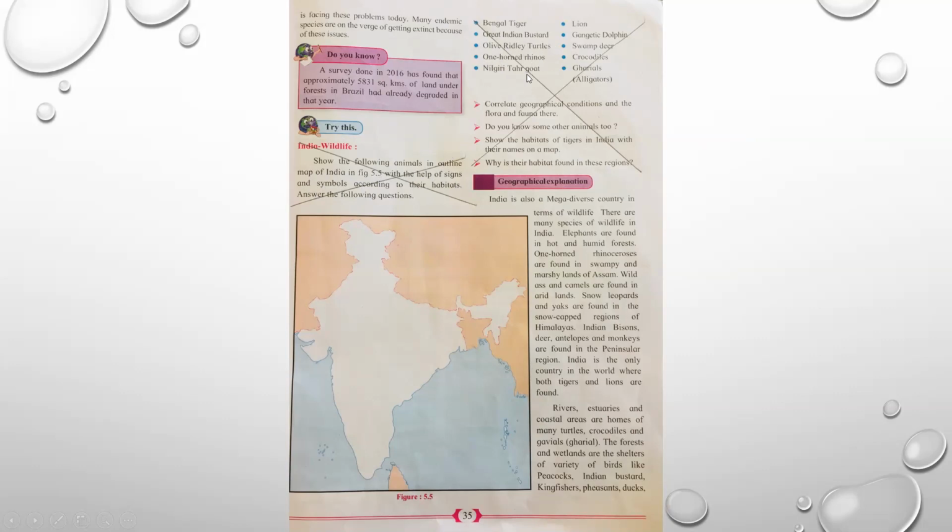one-horned rhinos, Nilgiri tahr, lion, Gangetic dolphins, swamp deer, crocodiles, gharials. Correlate geographical conditions and the flora and fauna there. Do you know some other animals too? Show the habitats of tigers in India with their names on a map. Why is their habitat found in these regions? Please cancel these.